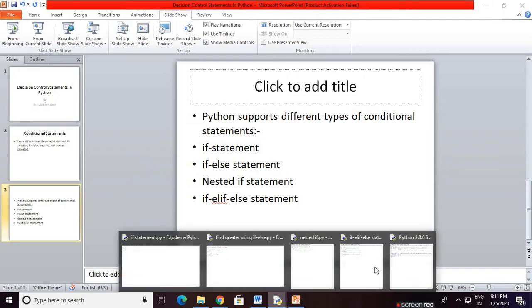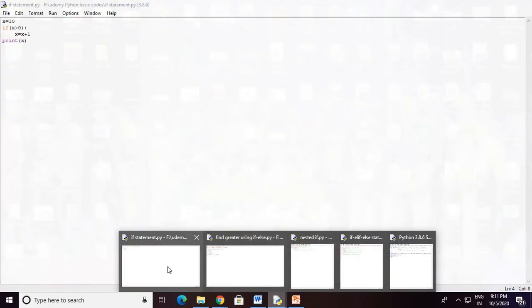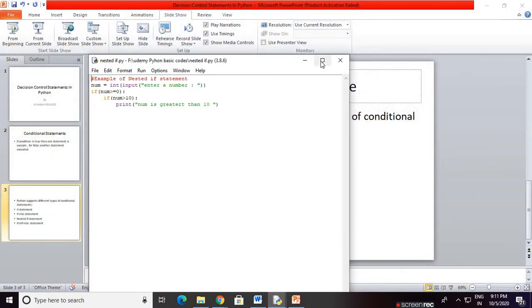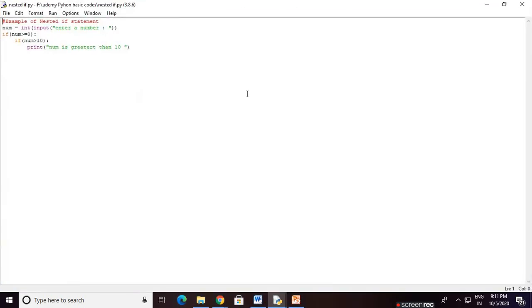Now, nested if. This is a nested if statement. What do you mean by nested if? It means one if inside another if. This if statement is inside this statement. This is called a nested if statement. We take a variable like num, taking input, enter the number, typecast for input as an integer. That's why we typecast using int.